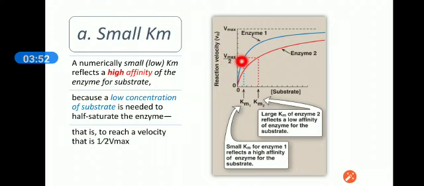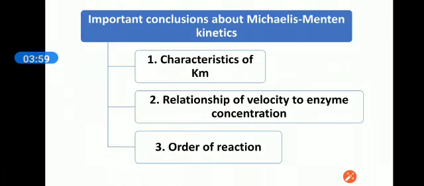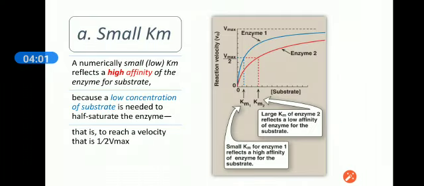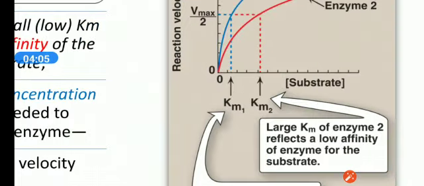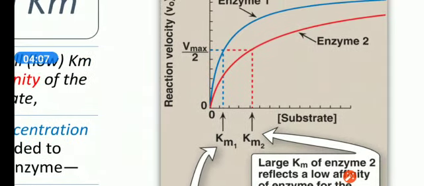Maximum velocity is the point where the substrate maximally engages the active sites of the enzyme. Half Vmax is half of the maximum velocity, and at half Vmax we find the value of Km. What is the Km? Km is at half Vmax.